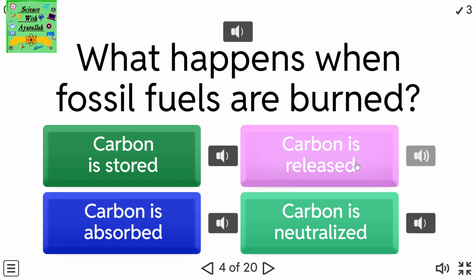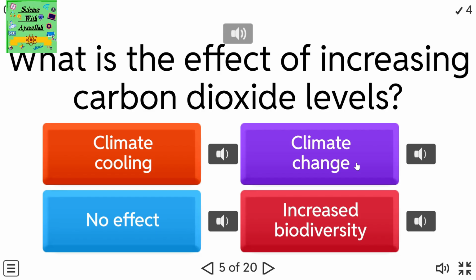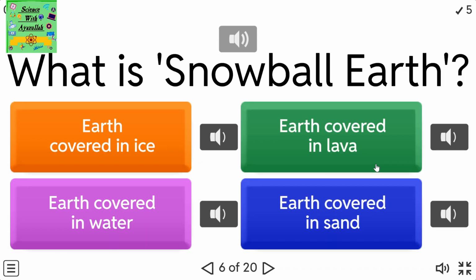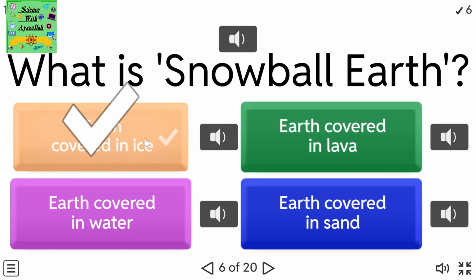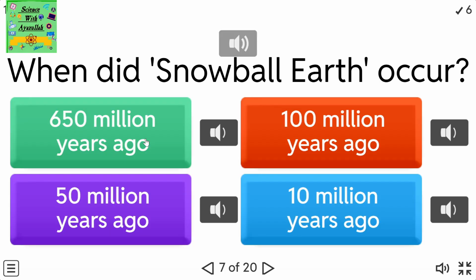Carbon is released. What is the effect of increasing carbon dioxide levels? Climate change. What is snowball Earth? Earth covered in ice. When did snowball Earth occur? 650 million years ago.